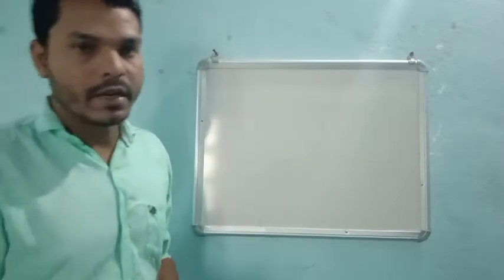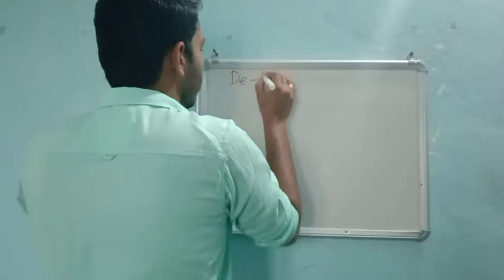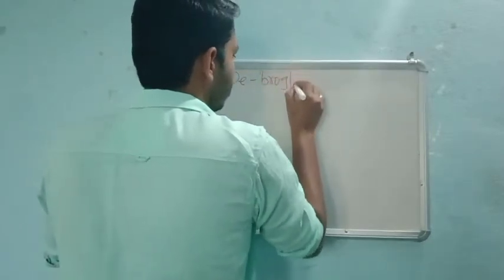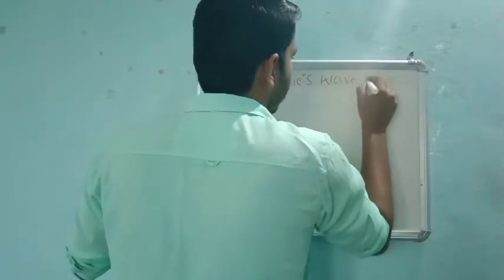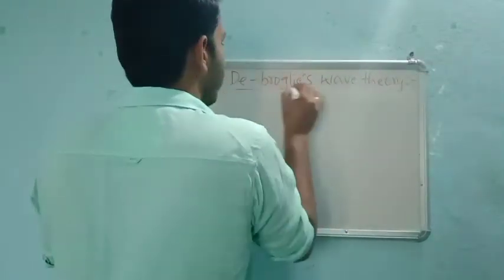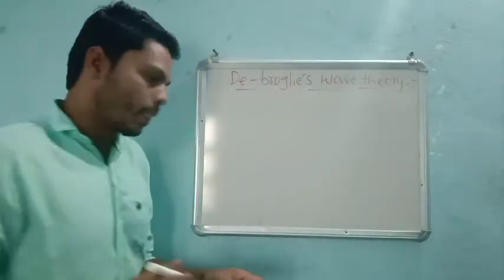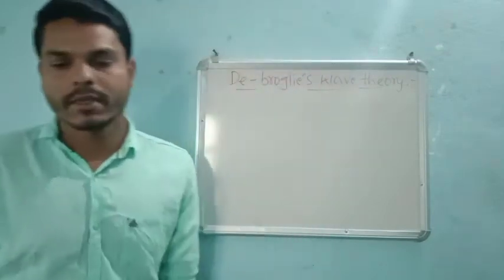Next is de Broglie's wave theory. These theories are a bit important and might be asked in your examination.